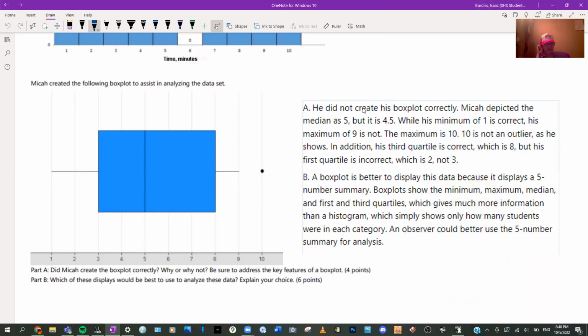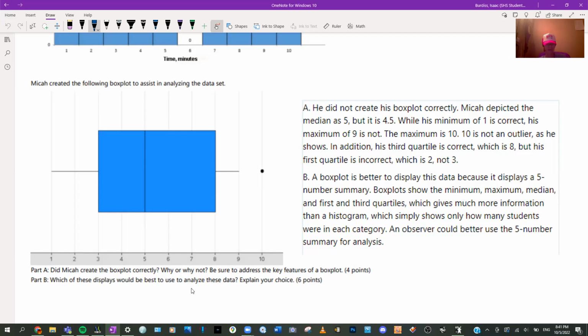He depicted the median as 5, but it is 4.5. So you can't just say that it's wrong. Say what it actually is supposed to be. While his minimum of 1 is correct, his maximum of 9 is not. The maximum is 10. 10 is not an outlier, as he shows. In addition, his third quartile is correct, which is 8. But his first quartile is incorrect, which is 2, not 3.